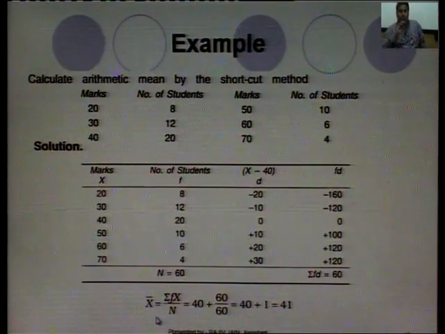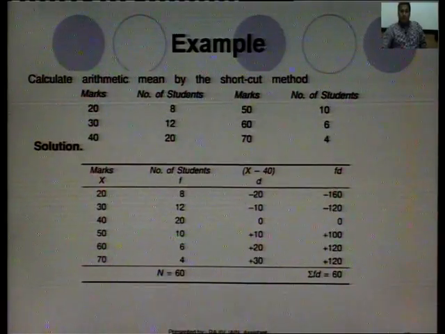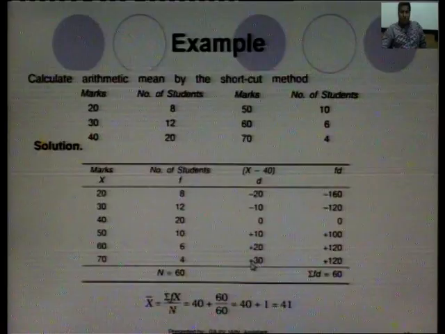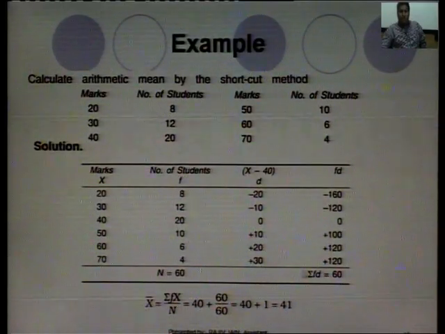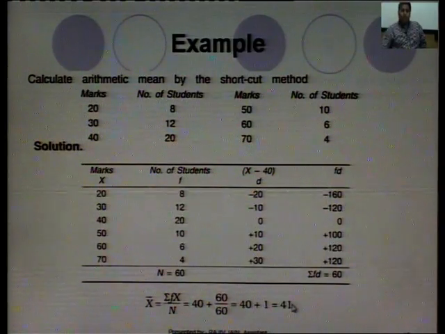So, the formula for this will be x bar equal to 40, that is a, plus summation f d upon n. So, 40 plus f d is 60 divided by n is 60, 60 and 60 will cancel and 40 plus 1 will be 41.